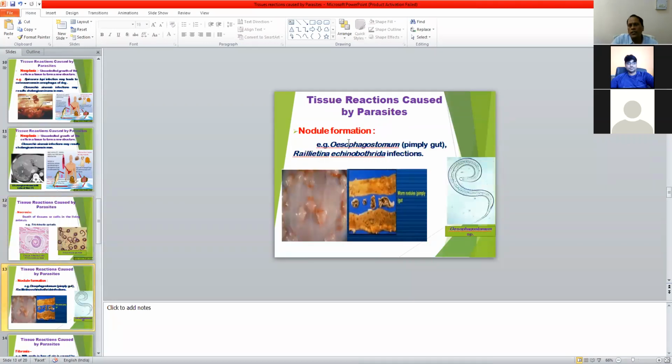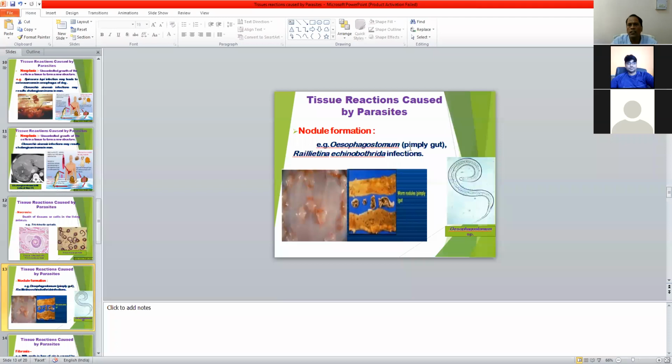Then nodule formation occurs during parasitic infection. Some parasites like Oesophagostomum, a roundworm, cause pimply gut, that is, nodule formation in the gut. The nodule is one in which the larval stage, generally the L4 larval stage, is surrounded by tissue.